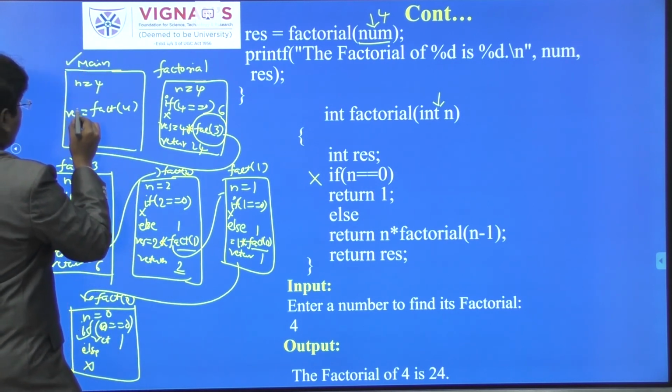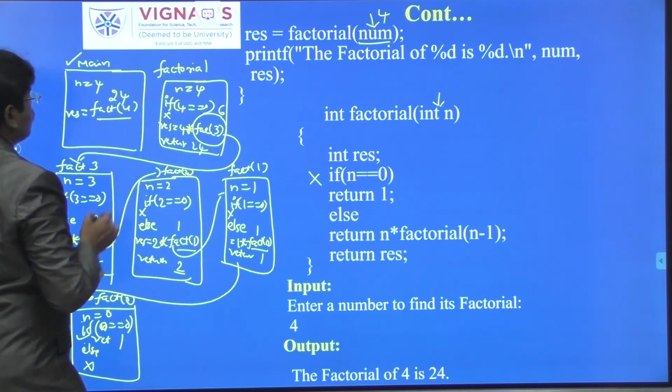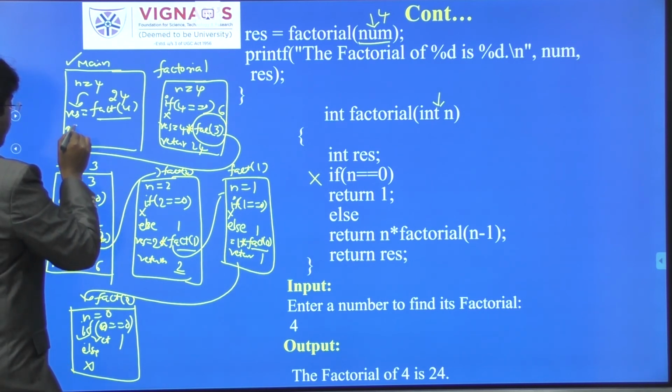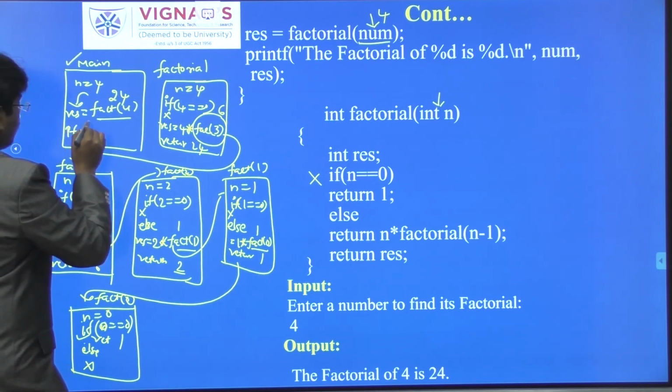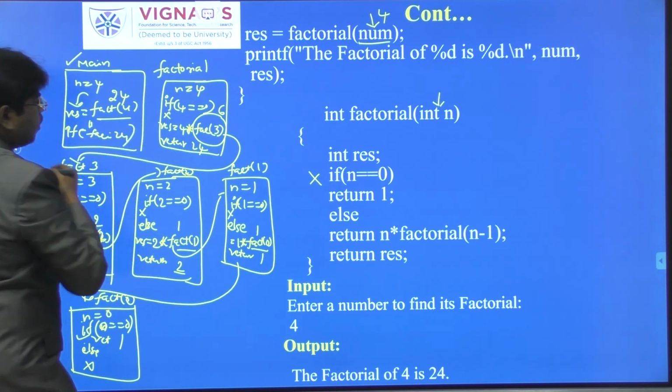So what we have written in this function? What is the value here? 24 will be stored in the result. And what I have written in the main function? Printf factorial of a given number is 24. So it will print 24.